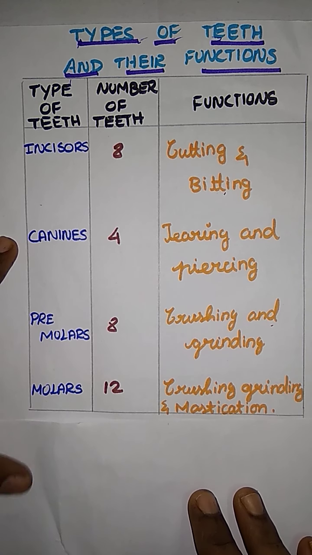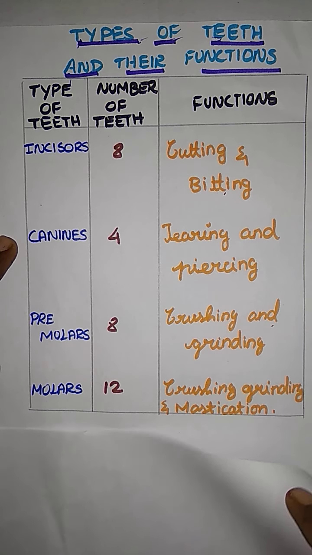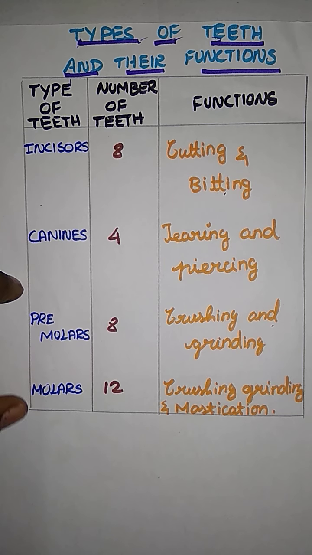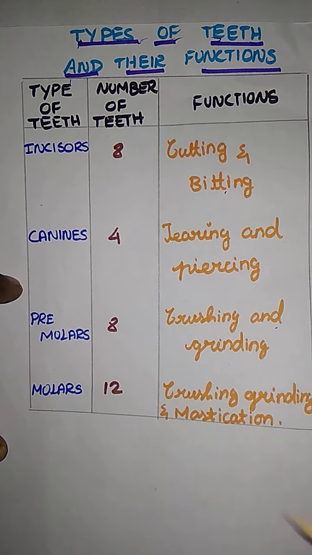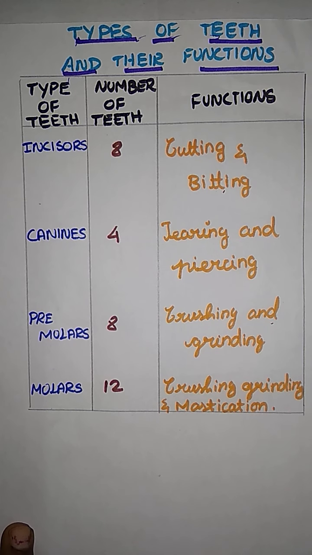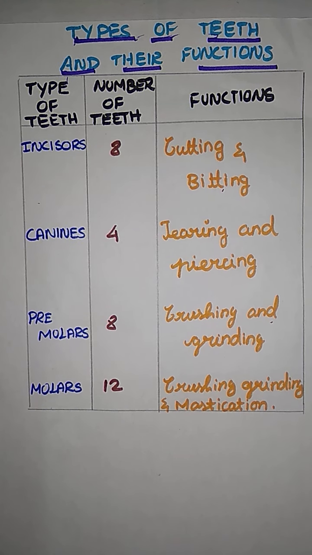And next thing is molar. This is the last type of teeth. The number of teeth is 12. Here they have some functions: crushing, grinding and mastication. Crushing, grinding we already saw, right? Crushing na enna சொன்னோம்? நொறுக்கிறது சொன்னோமா? And grinding அரைக்கிறது சொன்னோமா? Mastication, which means மெல்றது சொல்லுவாங்க இல்லையா, that is mastication.